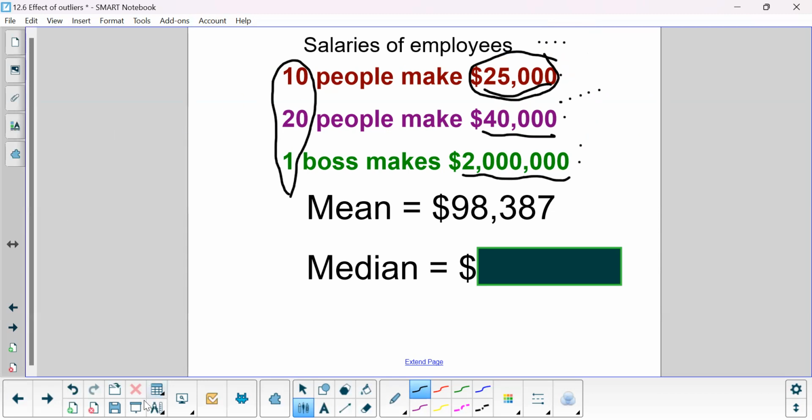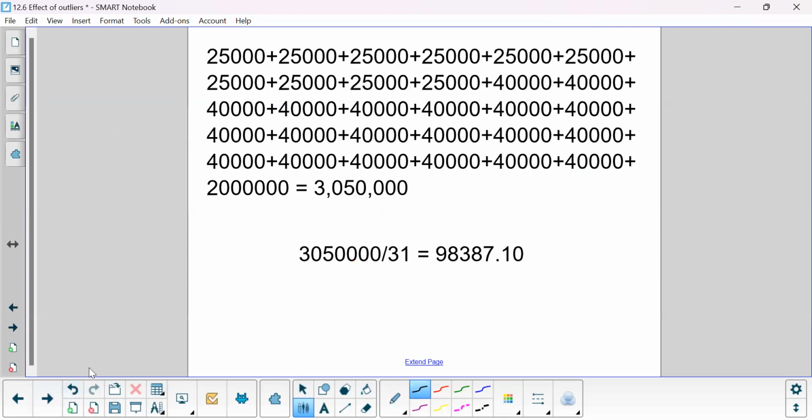You would have to do that calculation. When you add them all up, you get this number right here, which is 3,050,000. When you divide that by 31, you get that number right there. You can accurately say that the average salary is $98,387.